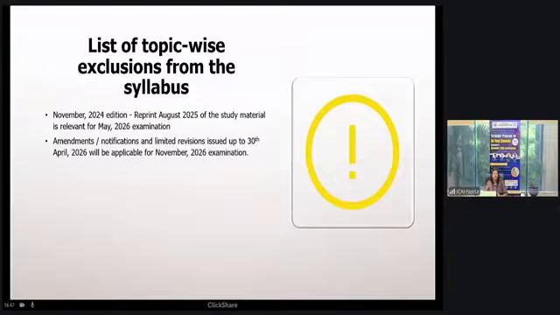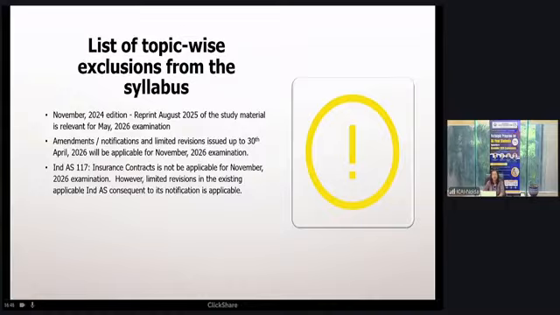After 2024, two amendments came in May 25 and August 25. Since they came in 2025, they are applicable for your May 26 examination also, and for the November 26 examination. We have summarized both the amendments, which have been shown by the sir also on the screen. They are covered in your RTP as well, and that is applicable to you. So go through the amendments as well.